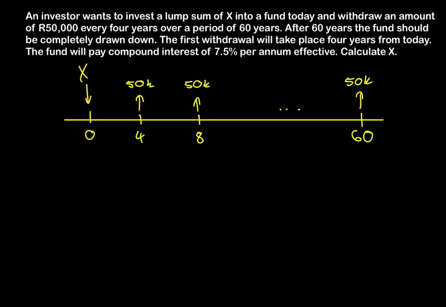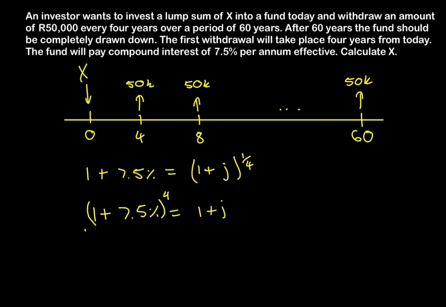Okay, now our interest rate is 7.5% per annum. So we're going to convert that into an interest rate per 4 years. So we have 1 plus 7.5% should be equal to (1 plus j) to the power of 1 over 4. And that's exactly the same as saying 1 plus j is equal to (1 plus 7.5%) to the power of 4. See, we accumulate that effective rate for 4 years to get the effective rate every 4 years.